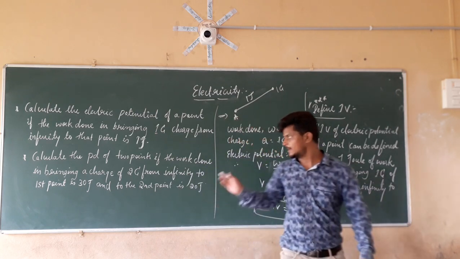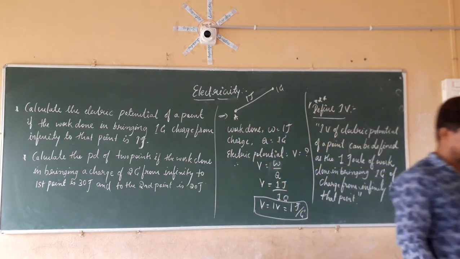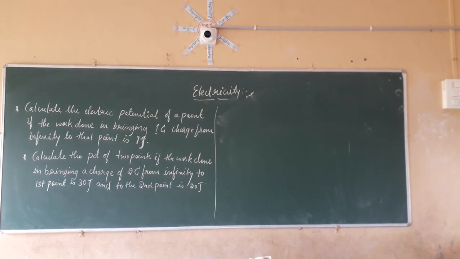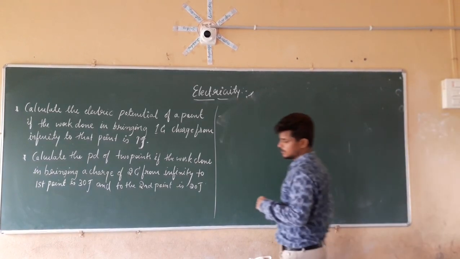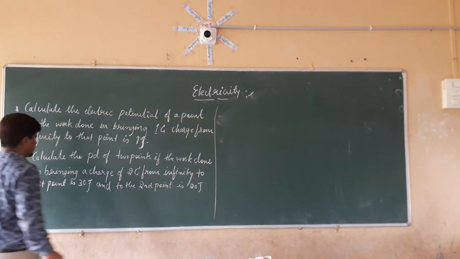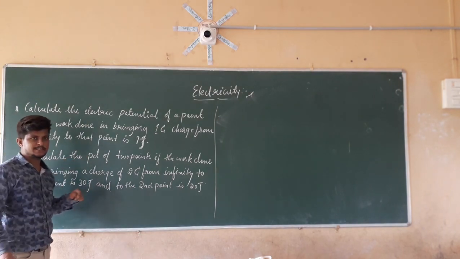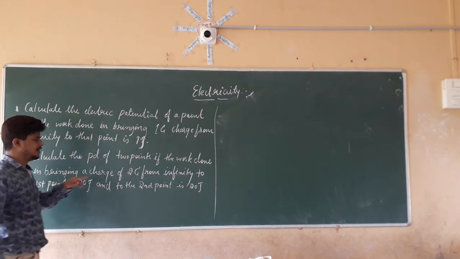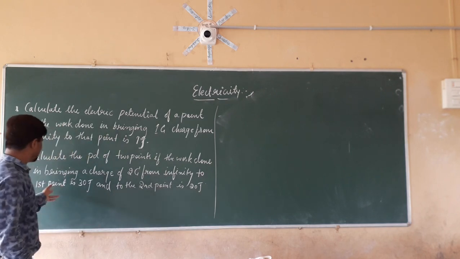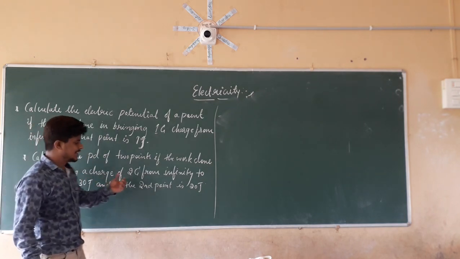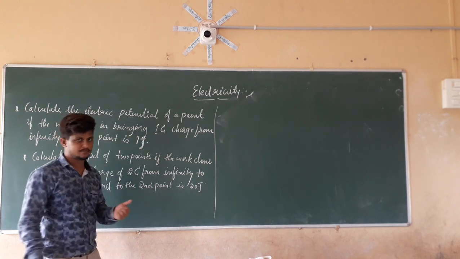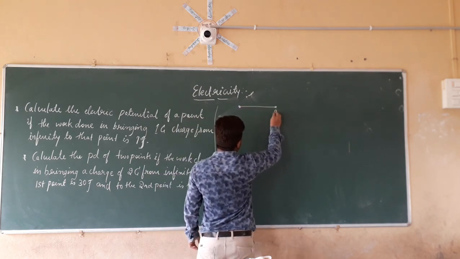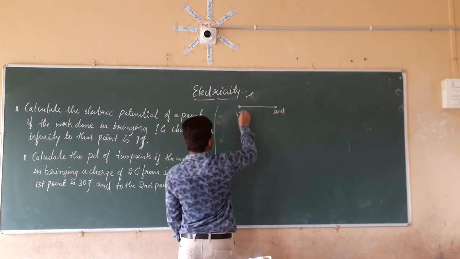Now next we are going to see the second question and find out the answer. See here the second problem. What I have given here: calculate the potential difference between 2 points if the work done in bringing a charge of 2 coulomb from infinity to the first point is 30 joules and to the second point it is equal to 20 joules. So they have given here 2 points. This is the first point and this is the second point.